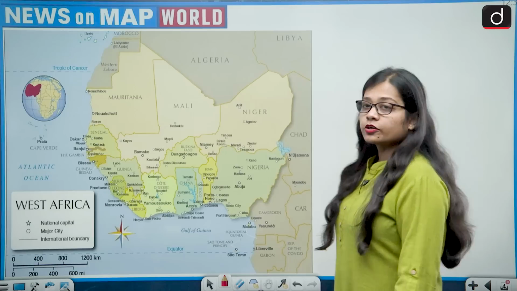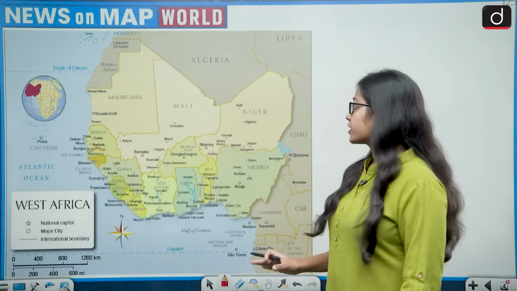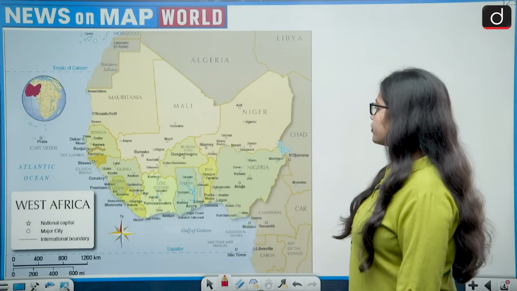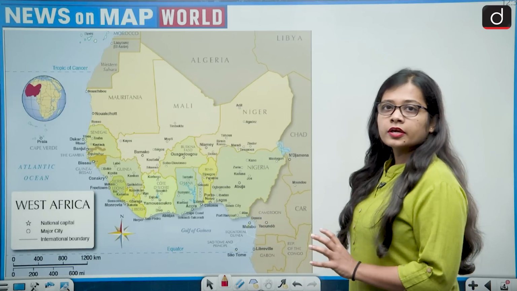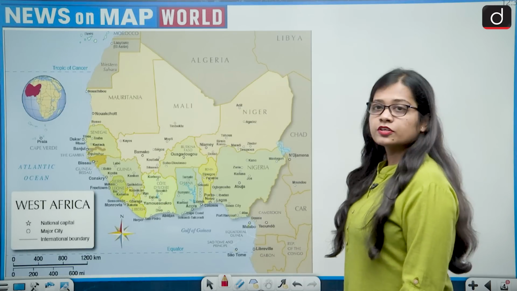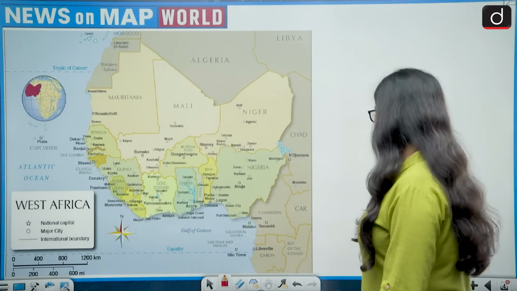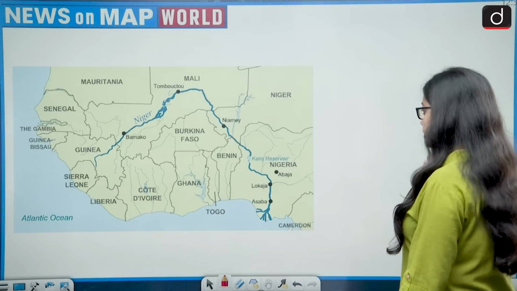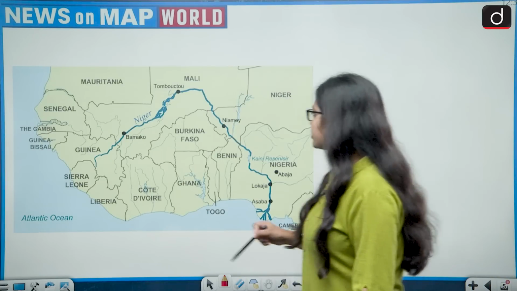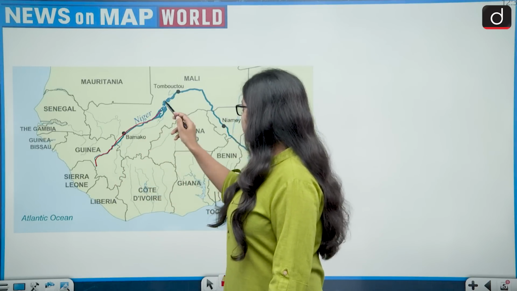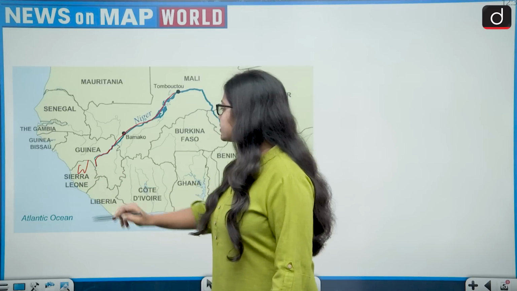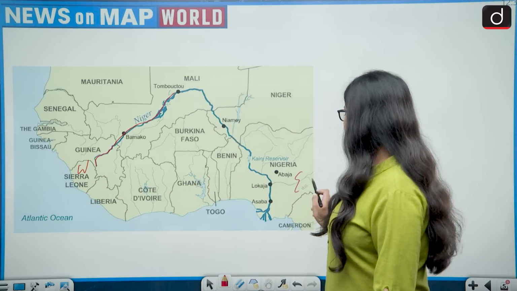So we are talking about the West African countries. So this is the map of the West African countries, and this country comes under the arc which is formed by the Niger River. So let us first of all see the Niger River. So this is the location of Niger River, and it grows from West Africa and moves towards the East.